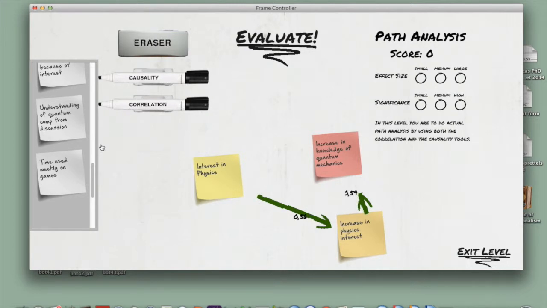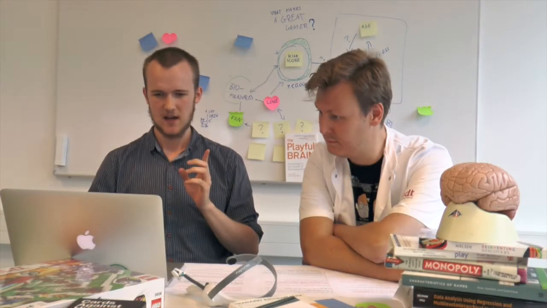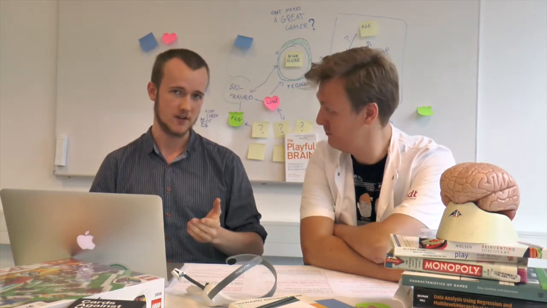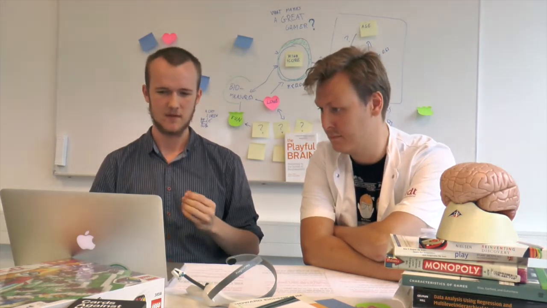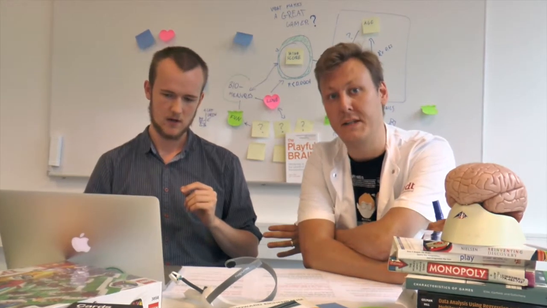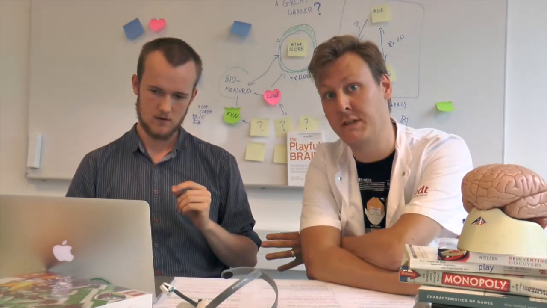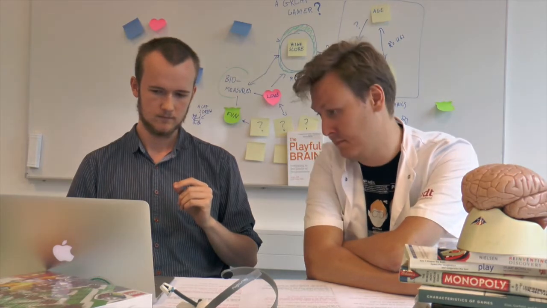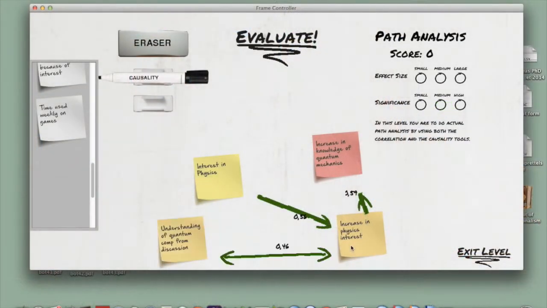Okay, what we have is a model right now. I want to extend it a little, because an understanding of quantum computation from our discussion at the survey might actually correlate with an increase in physics interest. What Simon's actually doing right now is building a hypothesis about relationships between psychological stuff and doing things in the real world. So let's try to see if there's a correlation. And indeed there is. It's not as good a correlation as some of the other causalities we try to infer, but it's good enough. Right now I have a model I'm pretty satisfied with, so let's click the evaluate button and see how good it is as a whole.